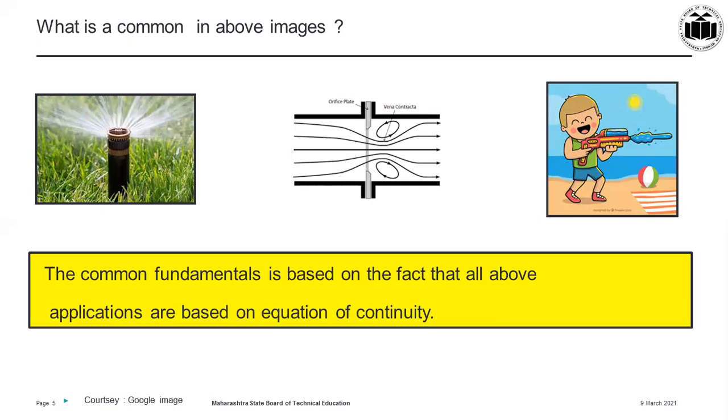Now what is common in all these three depictions? The common feature is that these three applications represent the variation in velocity because of the change in cross section, and therefore they are based on the application of the equation of continuity.